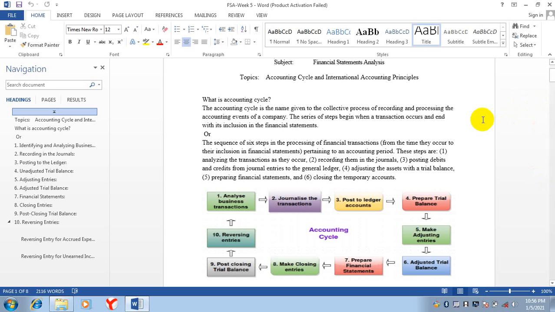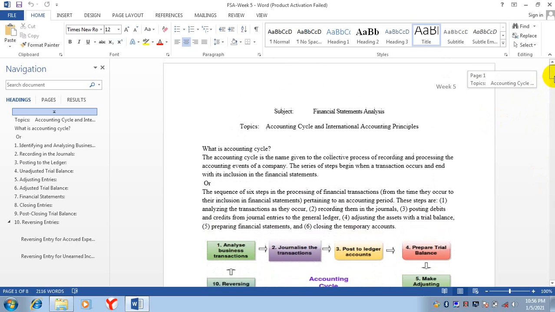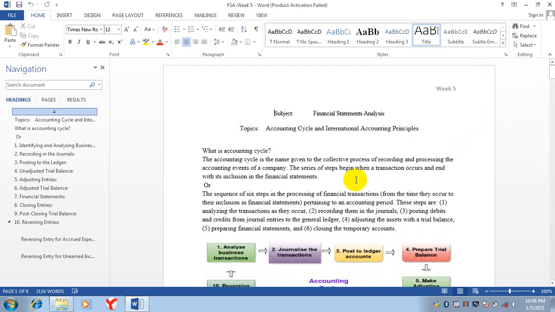In the previous class, we discussed the cash flow statement in detail. Today, we are going to start the next chapter, that is week 5. It is accounting cycle and international accounting principles, that is GAAP. Now, what is accounting cycle? I think you people know about accounting cycle.